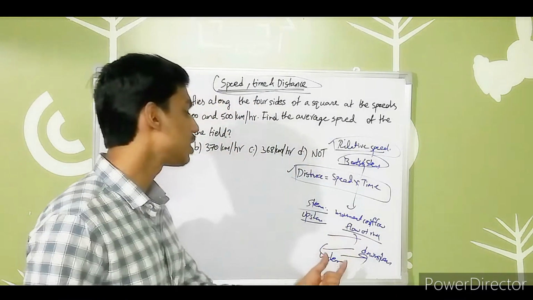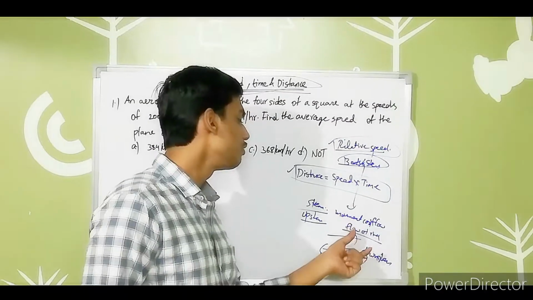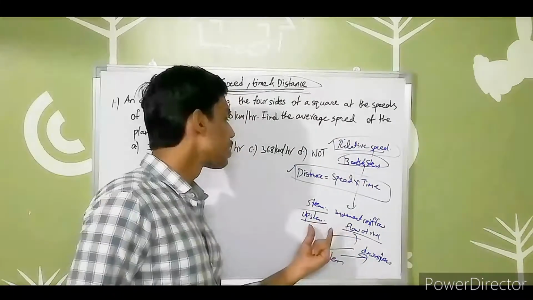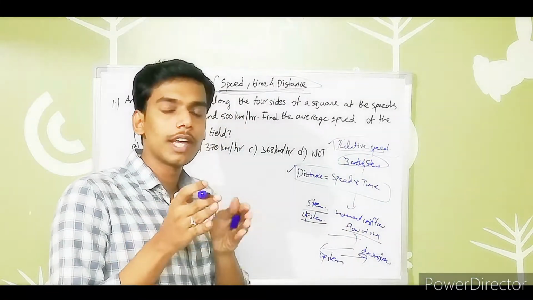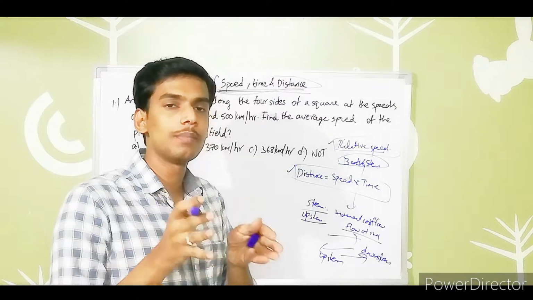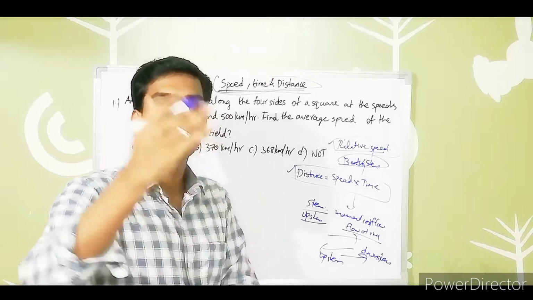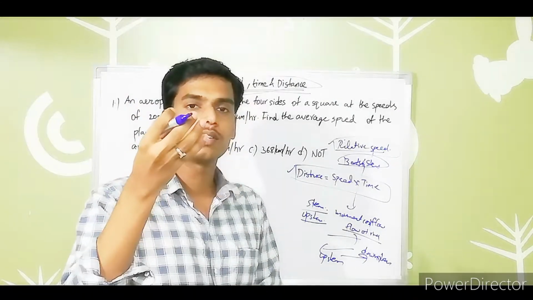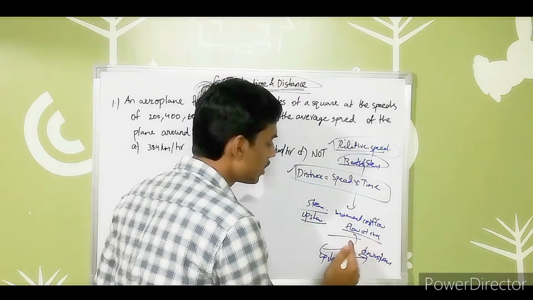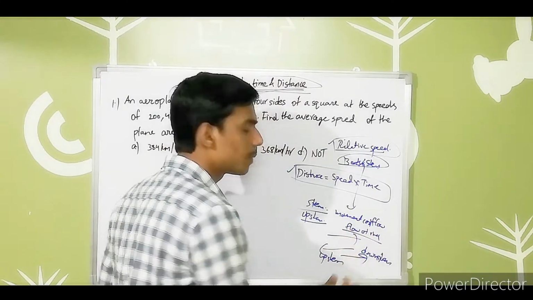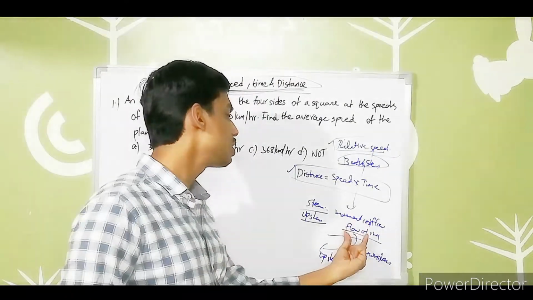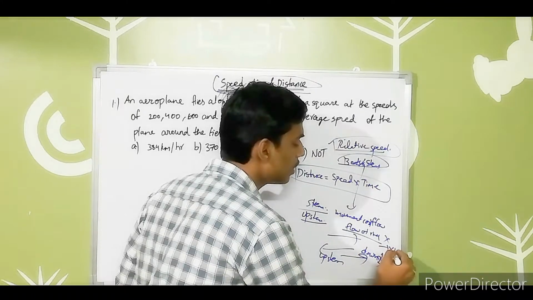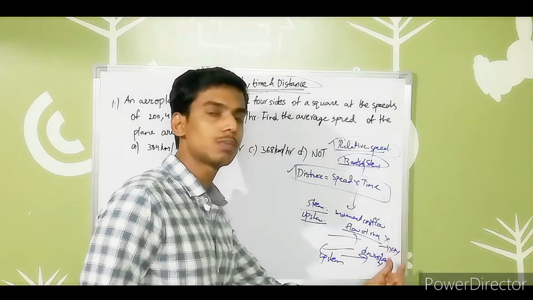So when we take downstream, we take plus, which is quite opposite to relative speed. In relative speed, we take negative if both vehicles are going in the same direction, and positive if they are coming opposite to each other. But here, for the flow of river and downstream in the same direction, we take it as addition. Suppose the speed of the river flow is x kilometers per hour and the boat's speed is y, then the downstream resultant speed is x plus y.